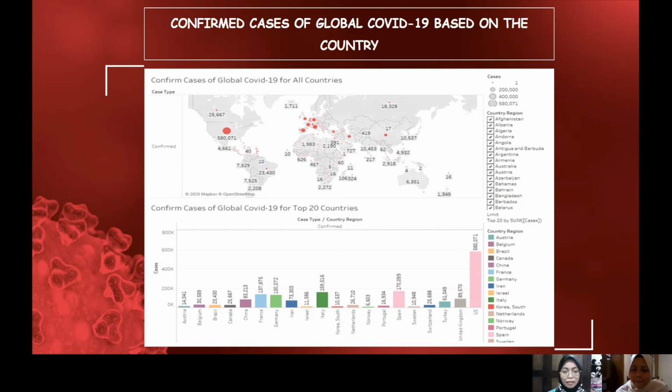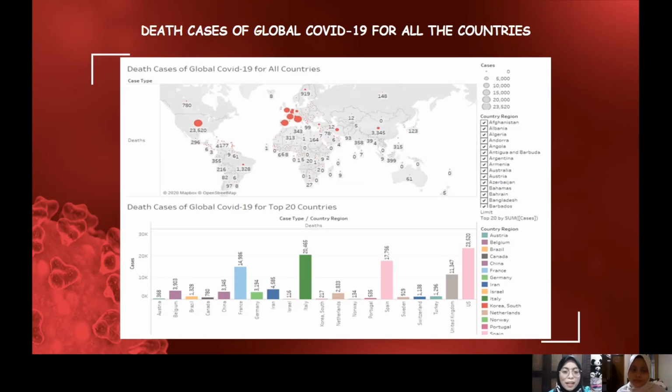Okay, next. Okay, this is the third graph, which indicates the death cases of global COVID-19 for all the countries. The death cases are shown by the red round sign. Okay, next.